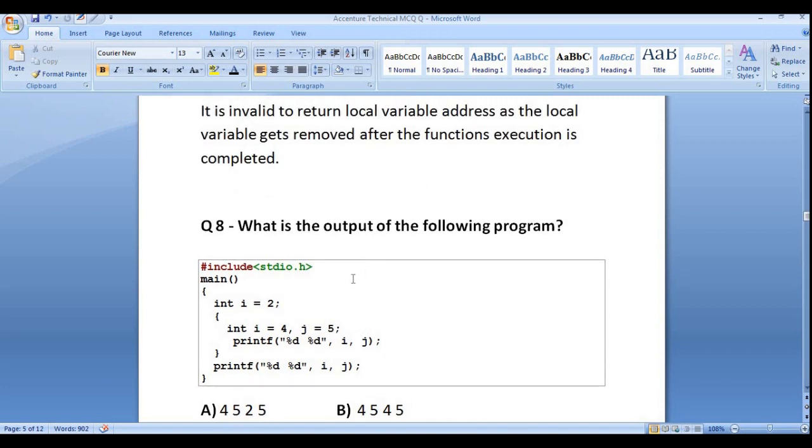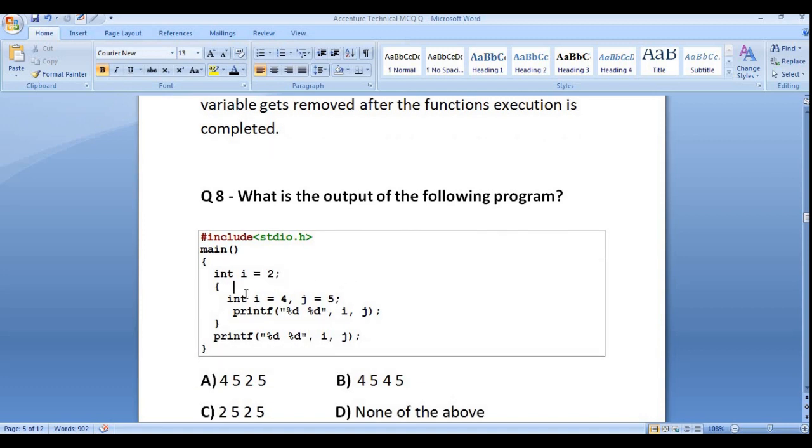What will be the output of the following program? Here integer i equal to 2 we have initialized, and inside the function integer i equal to 4, j equal to 5. Inside this function we are printing the values of i and j, and again outside of this we are printing the values of i and j. If you see carefully, here i equal to 2 is the global variable, and here i equal to 4 is the local variable. Whenever we use a variable inside a function, it will call the local variable first, giving priority to the local variable if it exists.